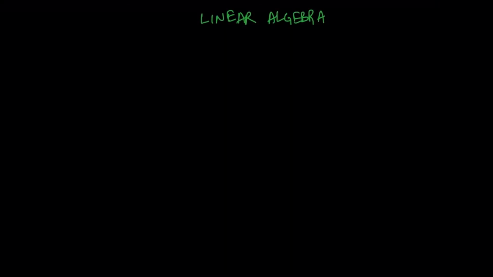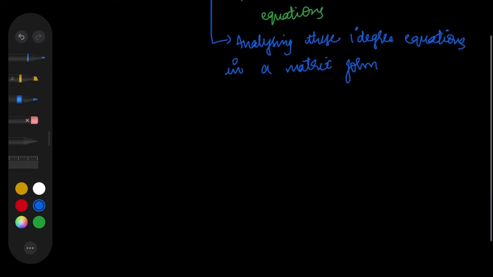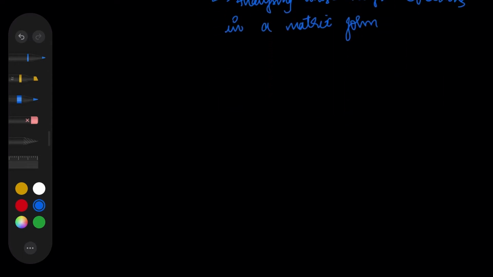So before getting deep into the chapter of linear algebra, let us first understand what linear algebra is. Linear algebra is nothing but analyzing all the one-degree equations in a matrix form. So let us understand what are the different concepts that we go through in this playlist of linear algebra.